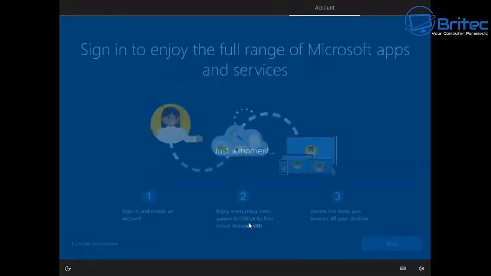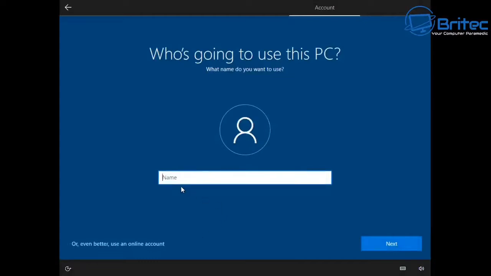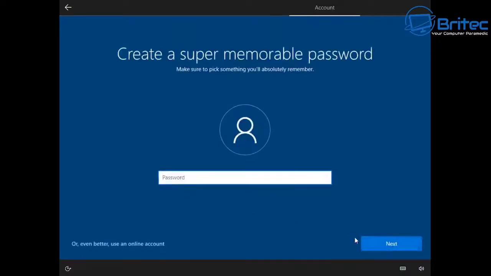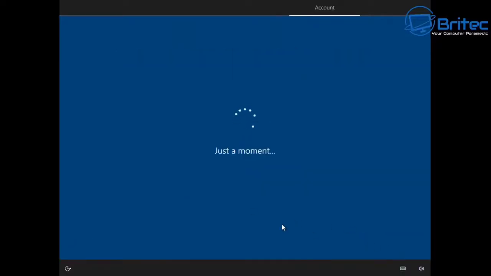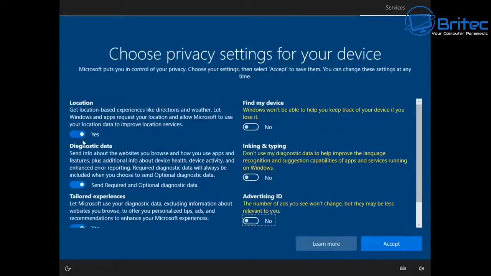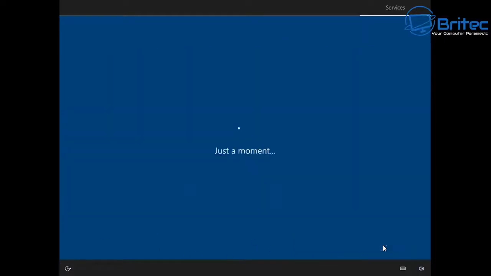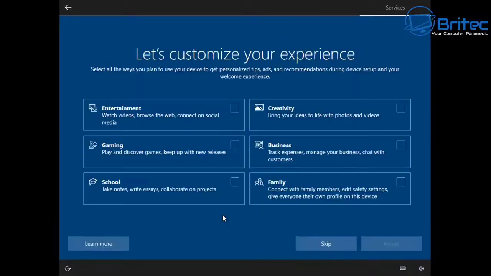I'm going to be creating an offline account here. And again, I'm going to limit this experience, and I'm going to put in a name for my username. So let me just go ahead and put Brytech in here, and we can click next. You can create a password if you want to. I'm going to skip this part. And now this is the privacy settings where everyone goes through and turns all of this stuff off. And then we're going to go ahead and accept all of this and move on to the next stage.